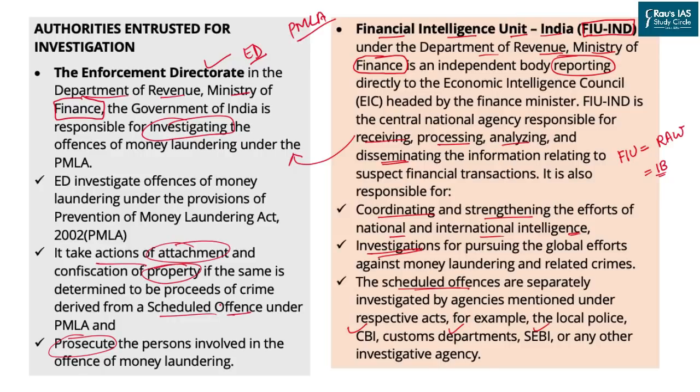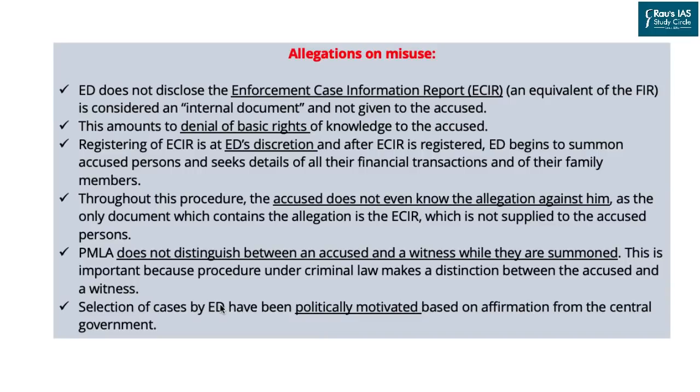So the first agency works for the collection of information, the second is for putting that information to use for investigation and prosecution. Now, what are the issues which are highlighted in the functioning of ED? The first issue is that the Enforcement Directorate does not disclose the Enforcement Case Information Report. This is the basic crux of this article and also the most important criticism of the functioning of the Enforcement Directorate. ECIR is like the FIR which we normally see in a police station.